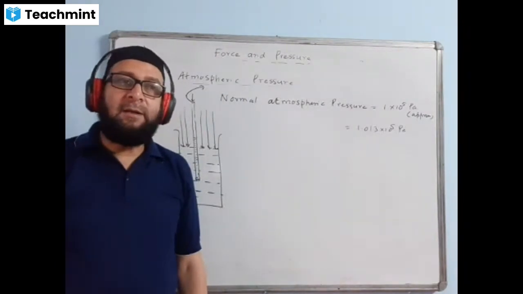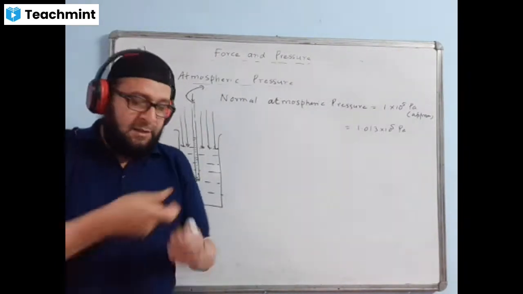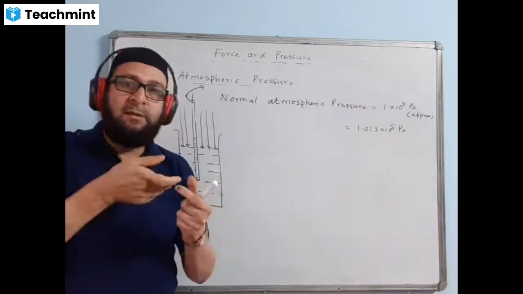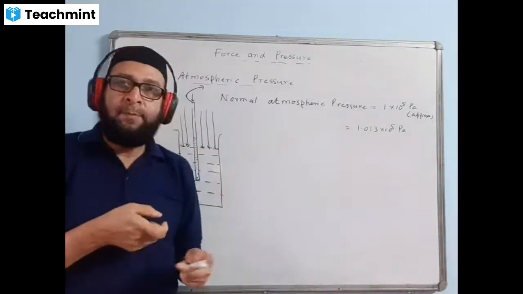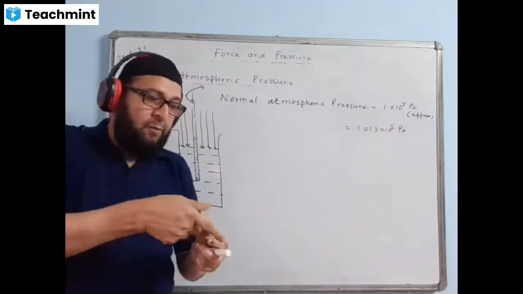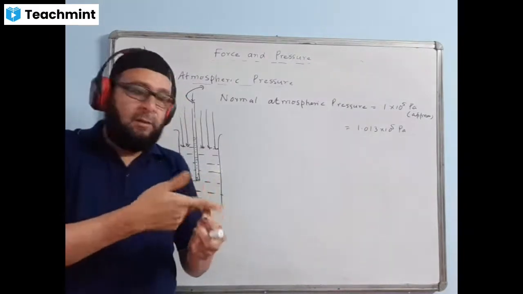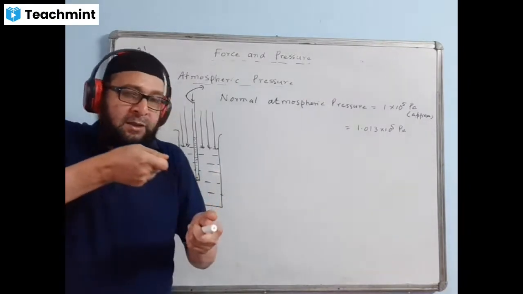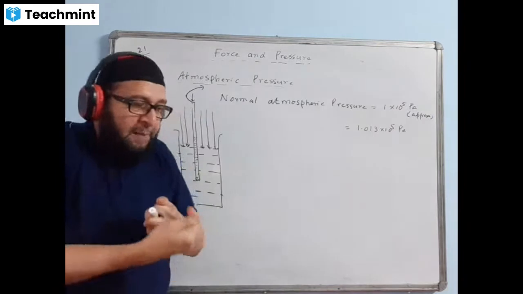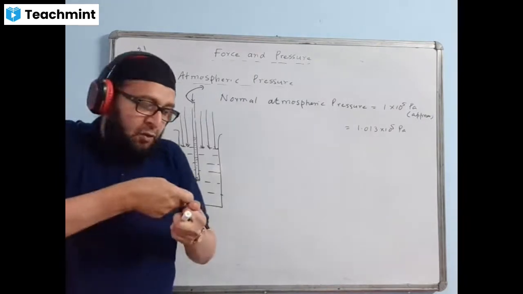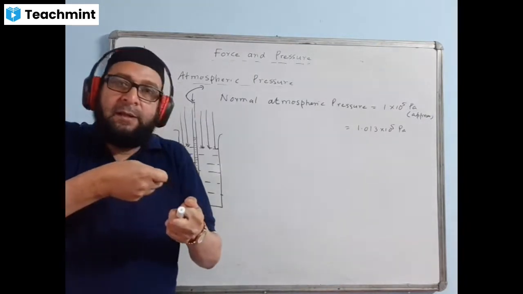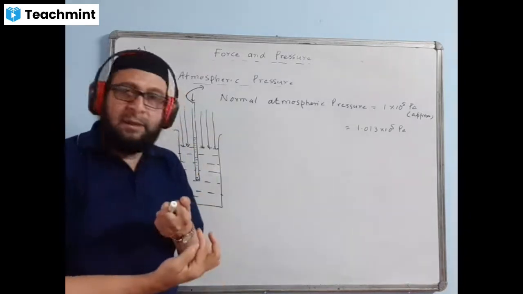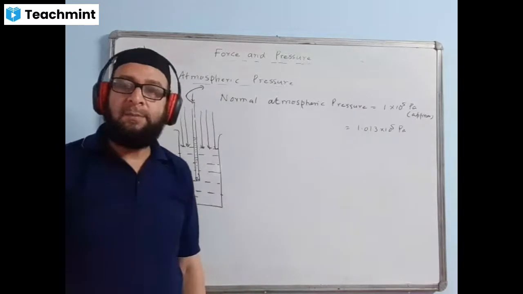Nowadays people are taking COVID vaccines. There is a syringe. There is a plunger inside the syringe, inside the tube. When we have to take the liquid into the syringe, what do we do? We pull the plunger up this way. And the liquid starts climbing up. Why? Because slowly you're removing air from it and creating vacuum. It is due to atmospheric pressure only that the liquid, that is the injection, is climbing up in the syringe.